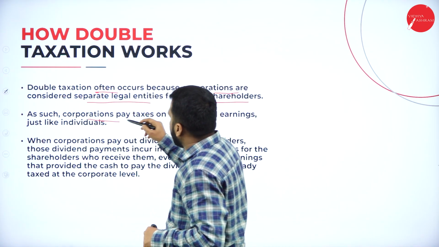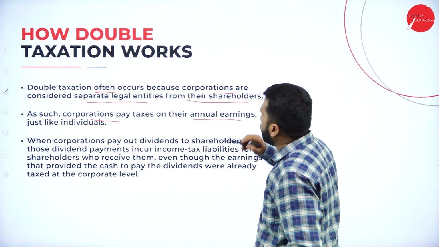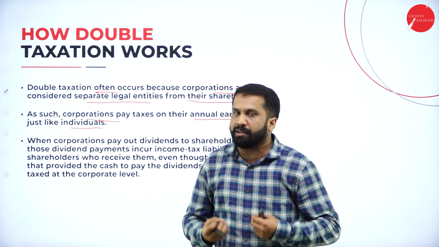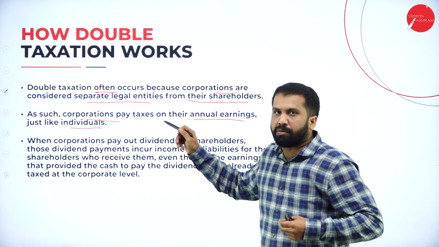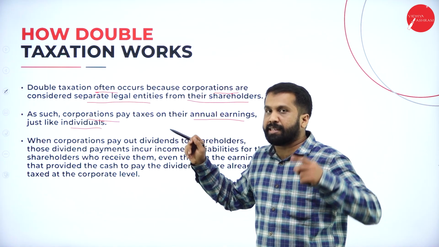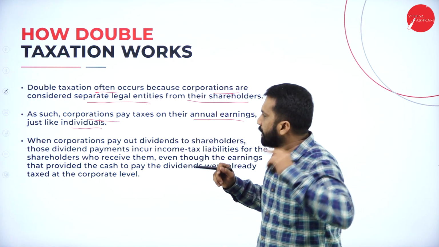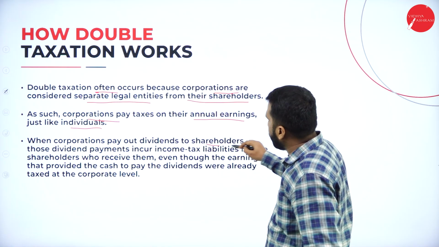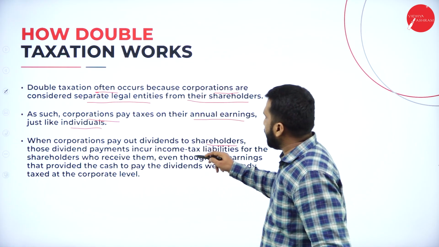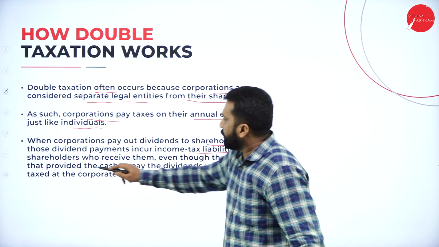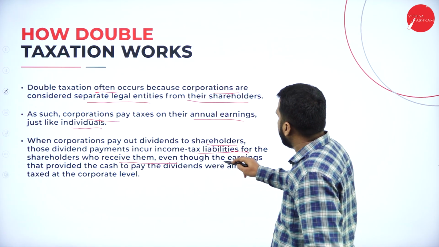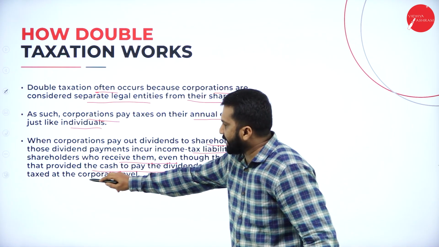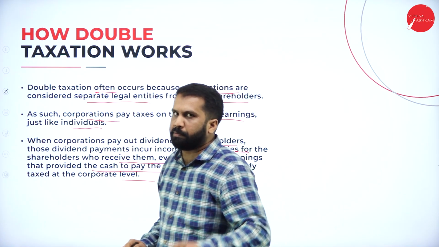Second, corporations pay taxes on their annual earnings just like individuals. Whatever we pay tax every year, similarly the company also pays tax every year. Then, when a corporation pays out dividends to shareholders, those dividend payments incur income tax liability for the shareholder who receives them, even though the earnings that provide the cash to pay dividends were already taxed at the corporate level. I'll give you a simple example.